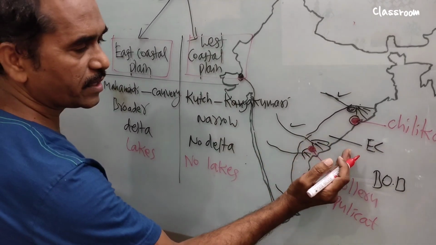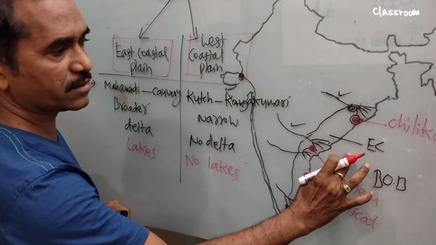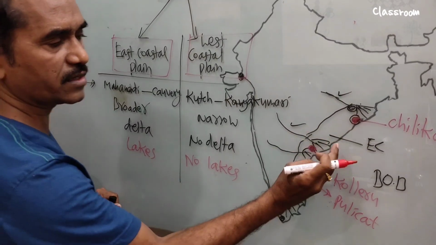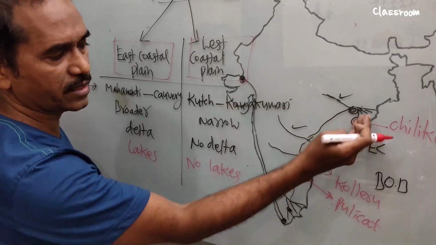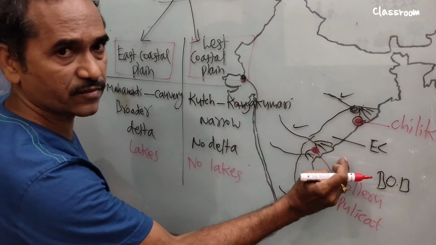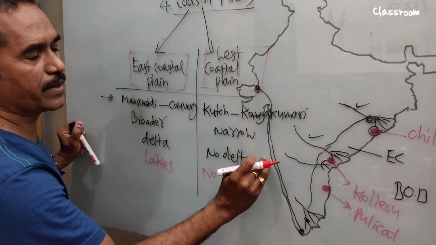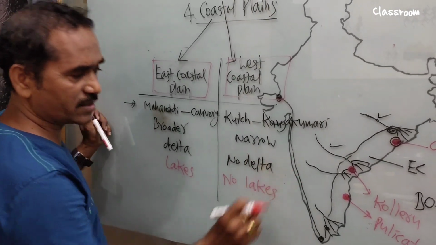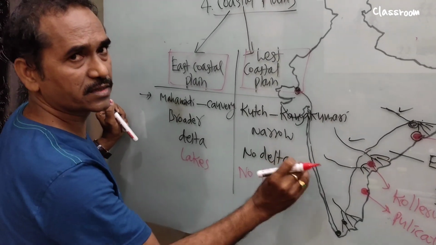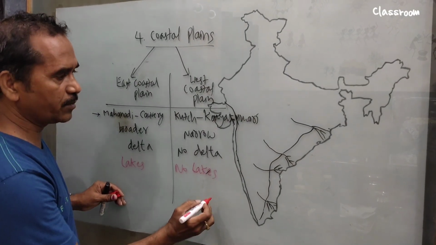And the east coastal plain, being flat in surface, is very rich and very suitable for agriculture. More agricultural development can be seen here. The surface is very even, but on this side it is uneven. The west coastal plain is uneven, and also intersected by mountain ridges. The west coastal plain can be divided into three parts.